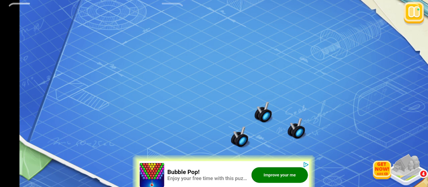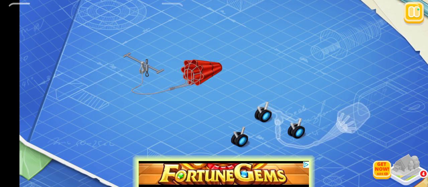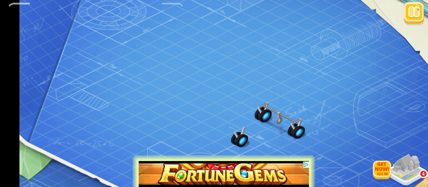Chassis are the wheels that are used during takeoff and landing. And now let's install the helicopter bucket, and extinguish fire from above.